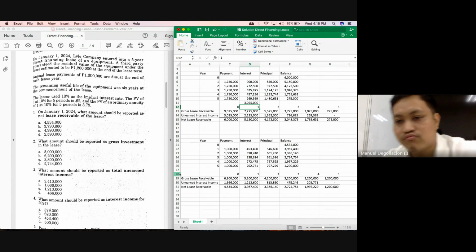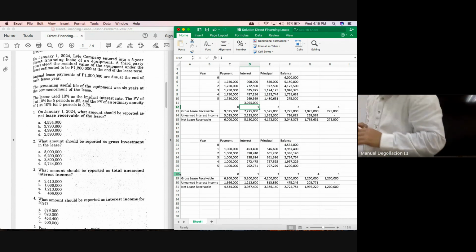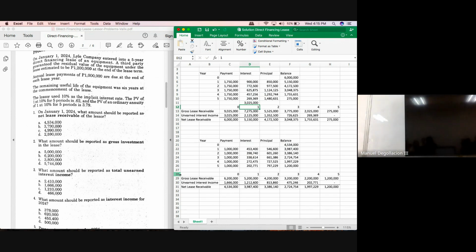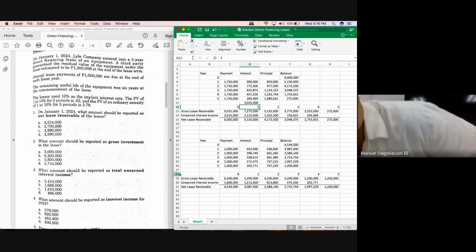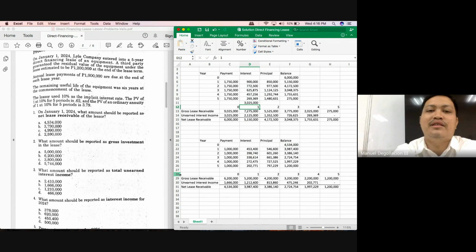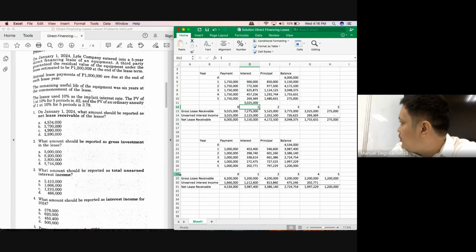Next. What will be the next question? Again, it will be interest income for year 3. And since we're using 10%, it is very easy for us to solve. It would be 338,614. And the next question is, how much will be the balance of the net lease receivable at the end of year 3?